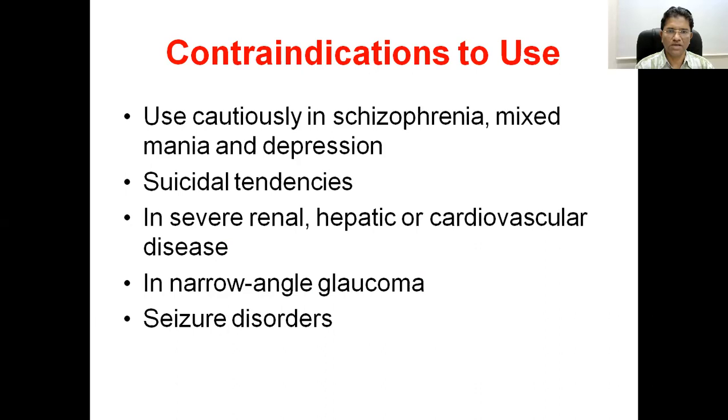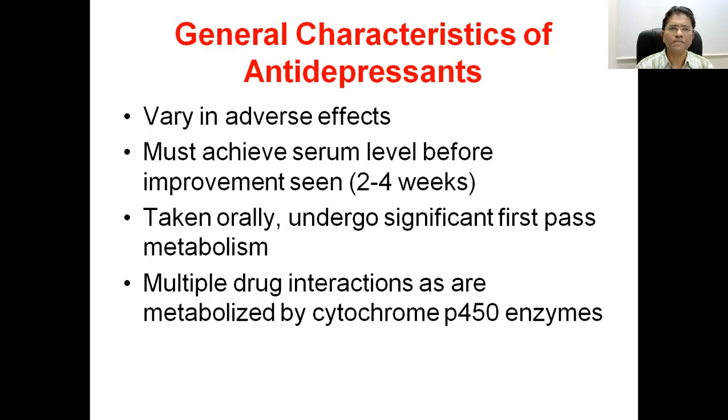Don't give in narrow angle glaucoma because of their anticholinergic property. Few drugs in the TCA group, like bupropion, etc., may produce seizures. The threshold for convulsions is decreased, and that's why these persons are prone to convulsions. So you can say that the tricyclic antidepressants vary in their adverse effects. You must give this drug for a prolonged time so as to give a proper therapeutic level.